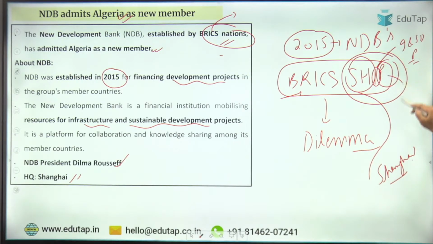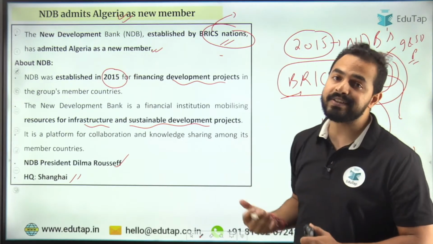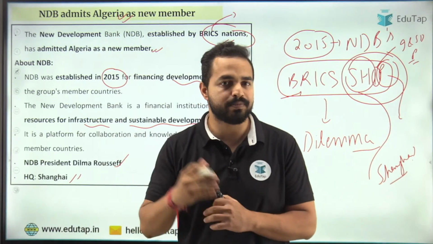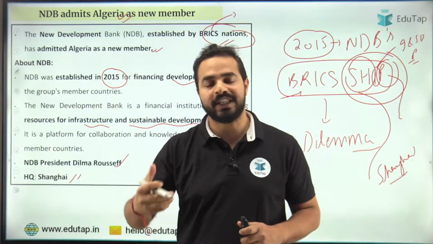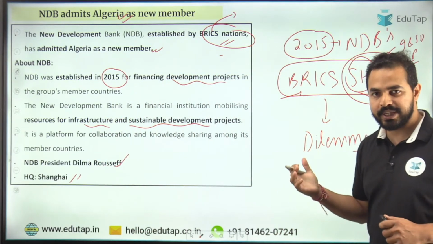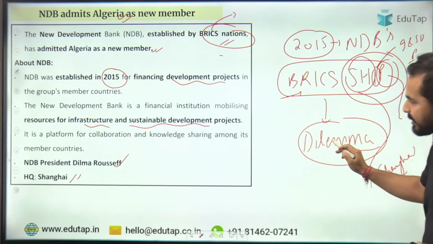And this is basically a platform which provides infrastructure and sustainable development projects financing to all these nations, the BRICS member nations, and they will be provided this financing for these particular projects. Okay? Now it was in dilemma. So what exactly is dilemma? It is the NDB president.